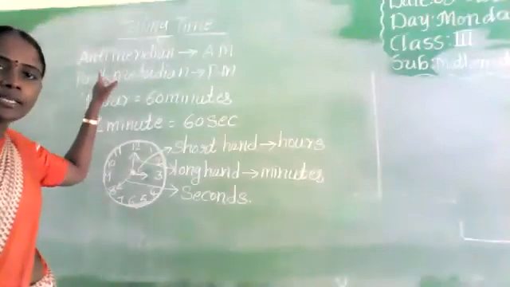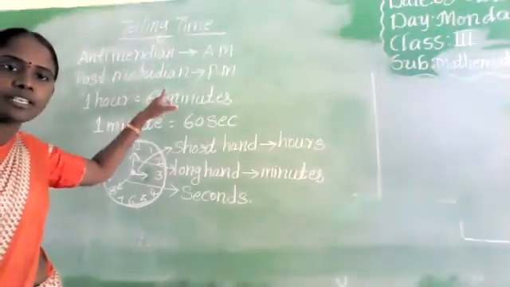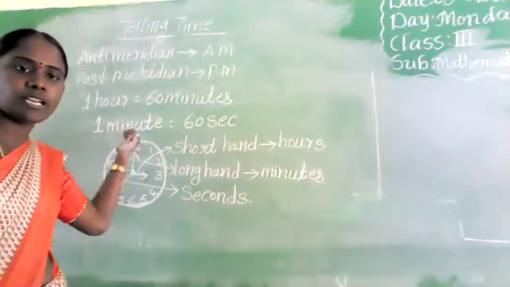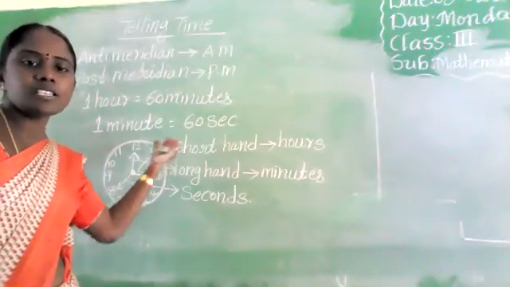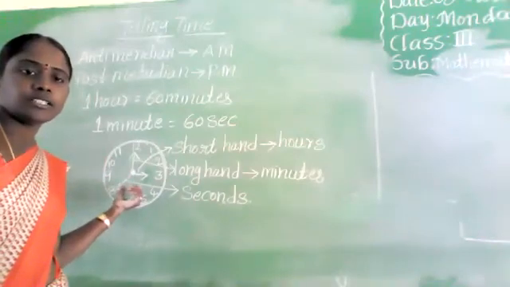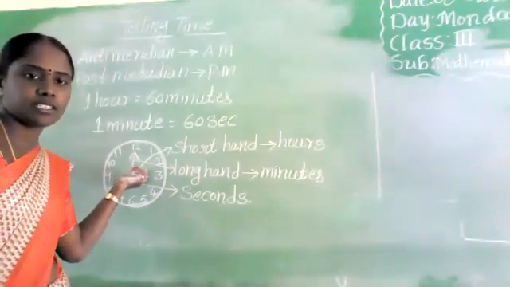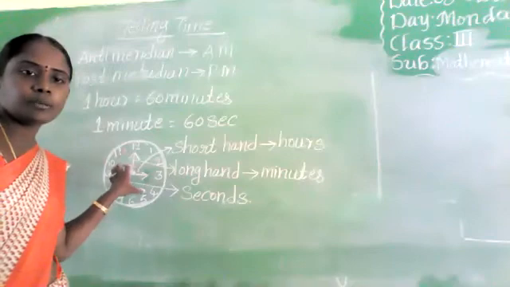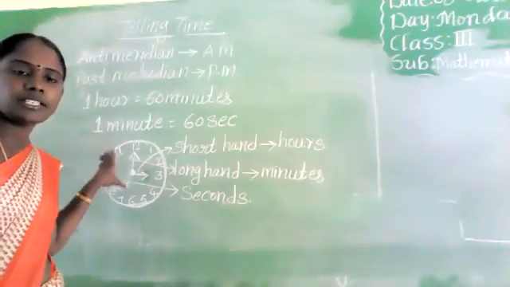Here, anti-meridian and post-meridian. 1 hour equals 60 minutes, 1 minute equals 60 seconds. On the dial of the clock, 12 numbers are there and 3 hands also.